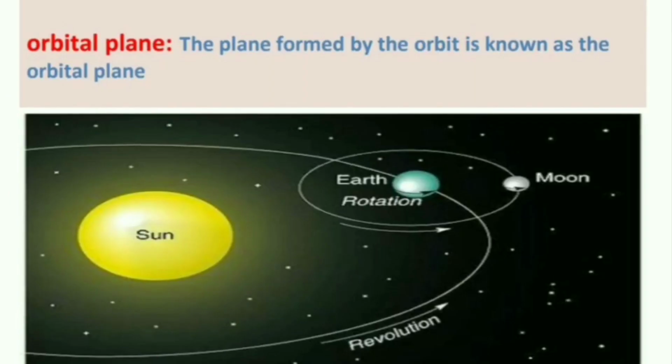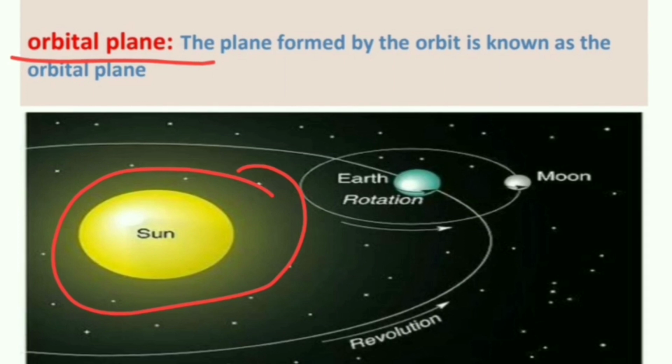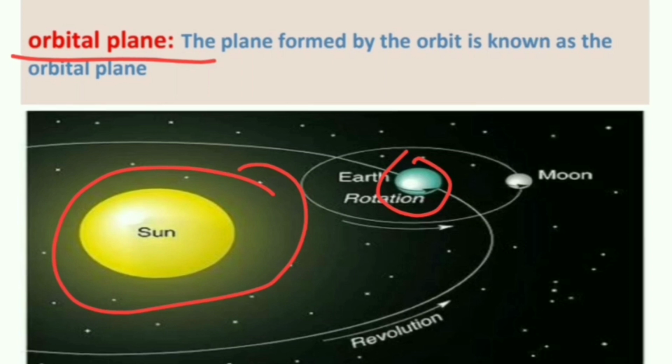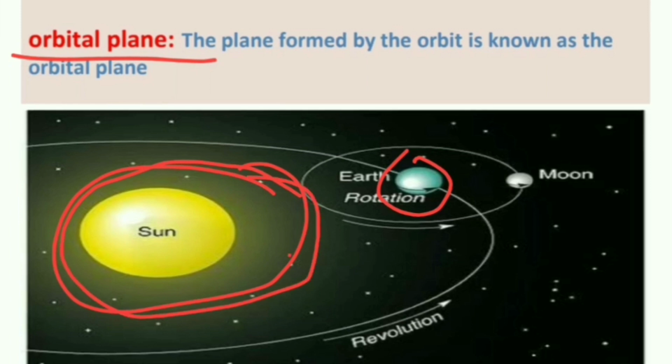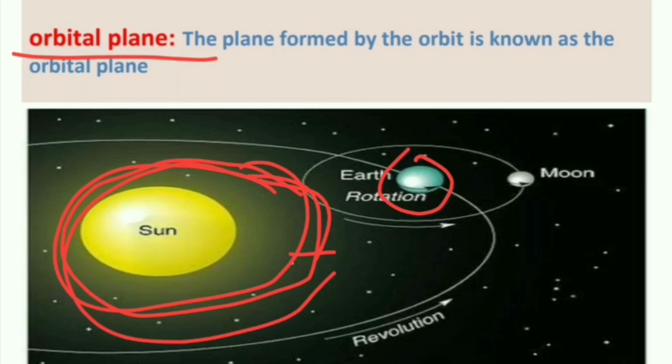What is meant by orbital plane? We all know earth revolves around the sun, and at the same time rotation is also done. While rotating, earth completes a round around an imaginary line, and that is called axis. At the same time earth revolves around the sun, and this revolution is done along an imaginary path, and this is called the orbit. Okay, the plane formed by this orbit is called the orbital plane.